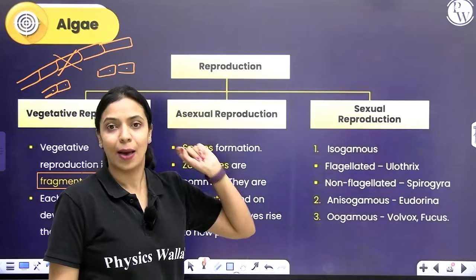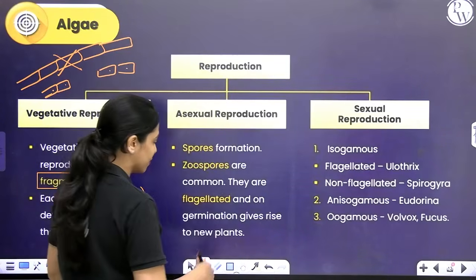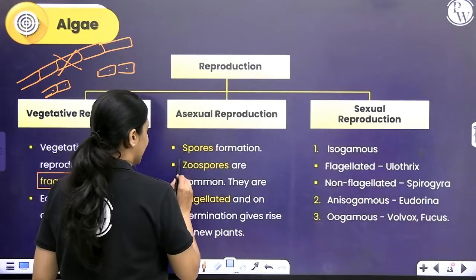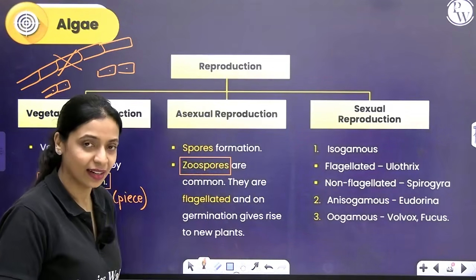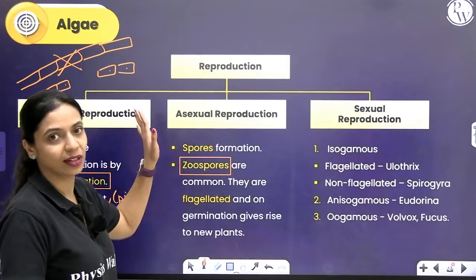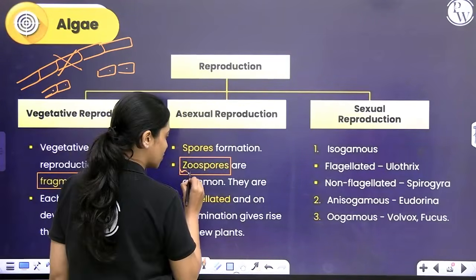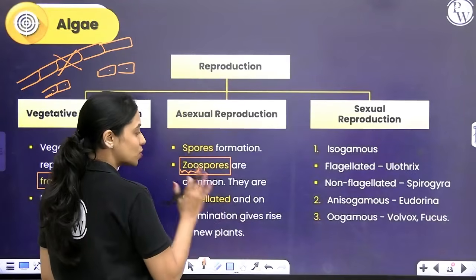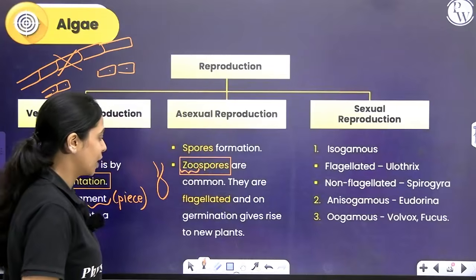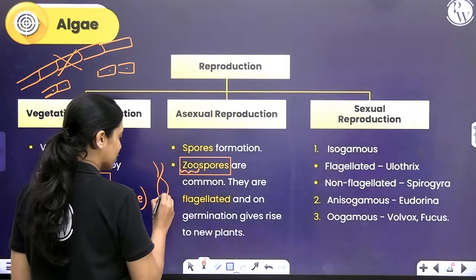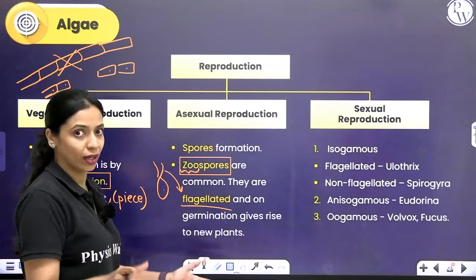Asexual reproduction happens by the formation of spores. Generally, a type of spores called zoospores are formed. We've learnt about zoospores even in biological classification under fungi. Whenever you hear the term zoo, you should know that they are motile. So zoospores are motile spores. They will usually have two flagella. When this zoospore germinates, it will give rise to a new thallus.